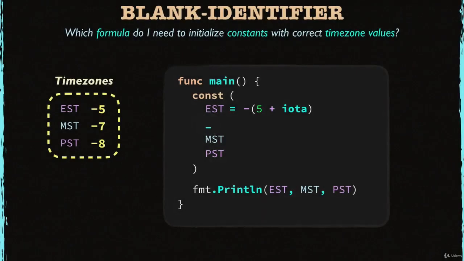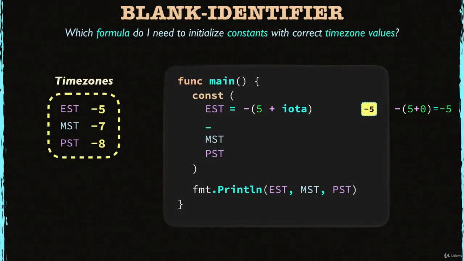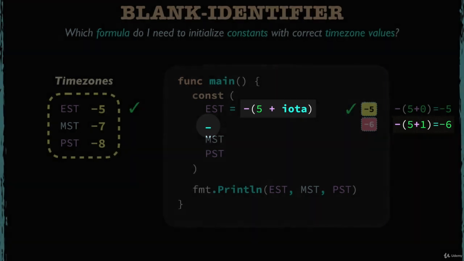Let's start with EST. Iota is 0 now, so if I put iota into my formula, it becomes 5 plus 0, which is 5, and when multiplied by -1, EST becomes -5 now. Cool, it's correct so far. Now let's take a look at the next line. Iota will keep increasing here, so the formula looks like this. 5 plus 1 multiplied by -1 is -6. This value will be assigned to the blank identifier. Remember, the blank identifier is like a black hole. What you send into it will disappear.